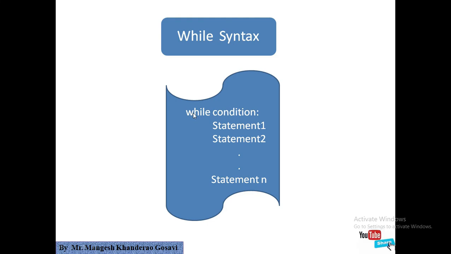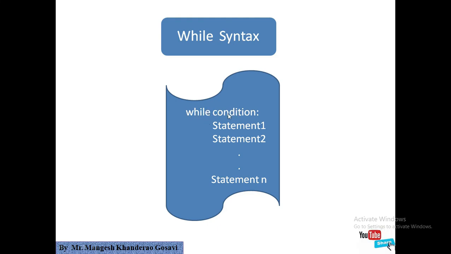If you want to use while in your program, then we have to write the while keyword, and in front of that we have to write a condition. What exactly does condition mean? A condition is an expression whose result will be either true or false. So how does the Python interpreter execute this while?